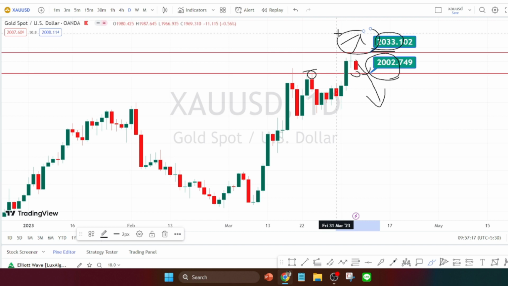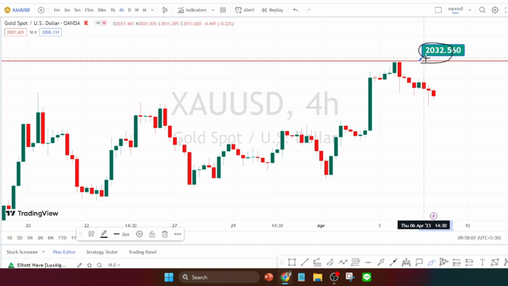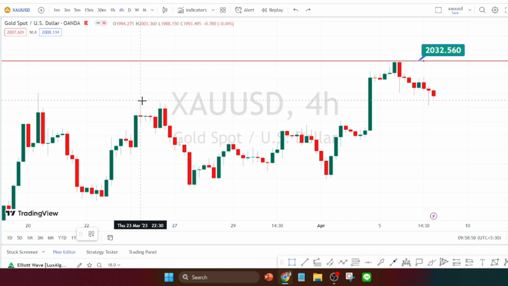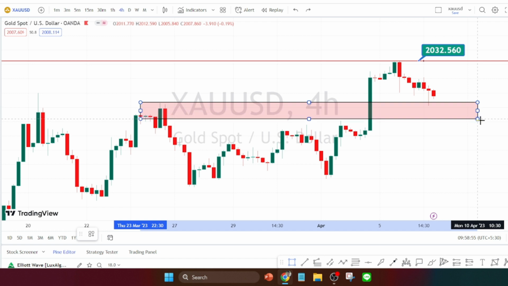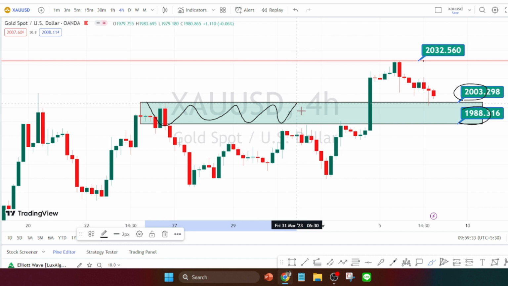And when we look at the price action in the 4 hours time frame, again, this level of 2032 is going to act as a very strong resistance level, because we have noticed an indecision candle formed in the daily time frame, and we are already noticing the price action trending on the bearish side in the 4 hours time frame. And based on the past price action, we can notice there is an indecision candle formed over here. I am taking this level, and currently this zone between 2003 to 1988 is going to act as a very strong support zone for the current price action in the 4 hours time frame.